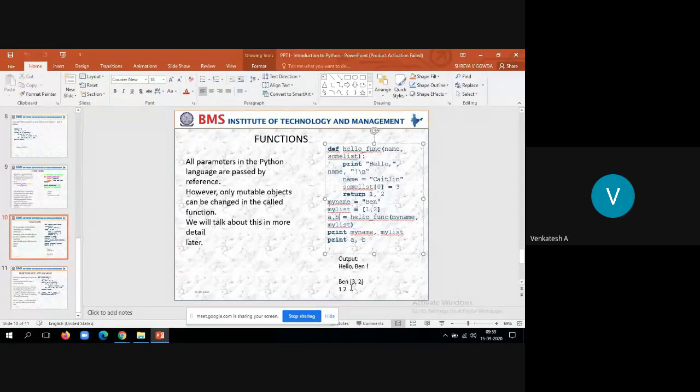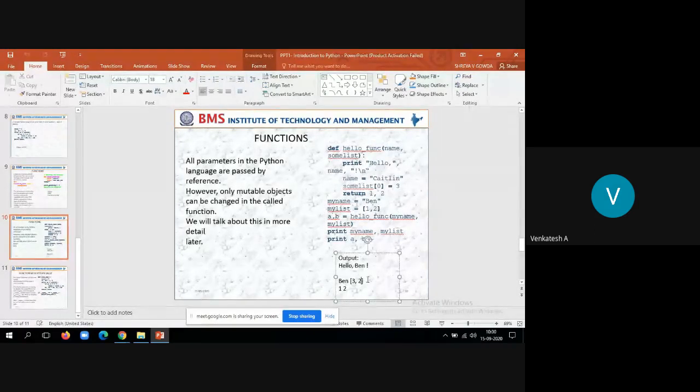So that's how we need to understand how pass by reference will work. See here, in the 0th index we have inserted 3. Earlier there was 1. Instead of 1 we have now inserted 3. So when you print my list here, it is printing 3 comma 2. Because it goes to the address of that variable and replaces 1 with 3, hence it is displaying 3 comma 2. Okay, so that's how pass by reference will work in Python.